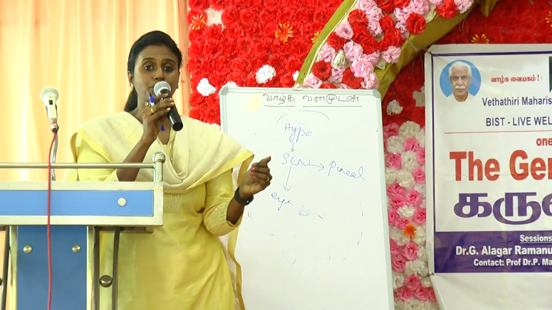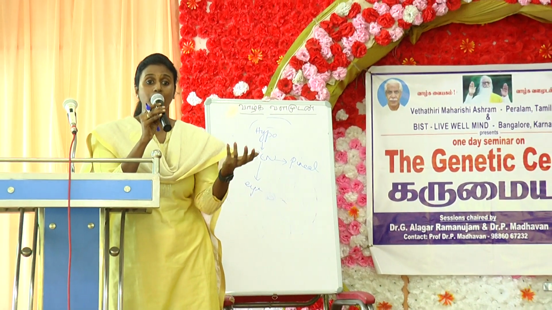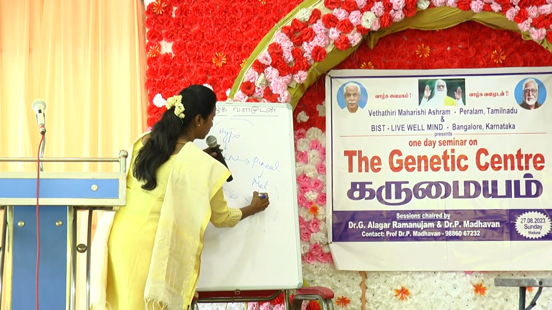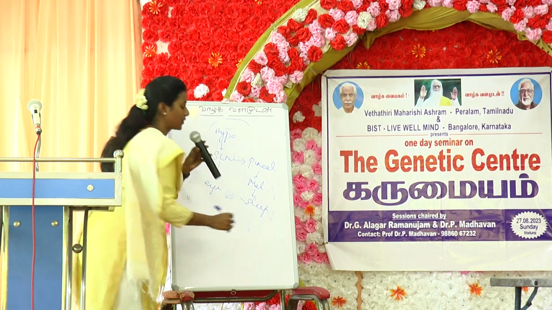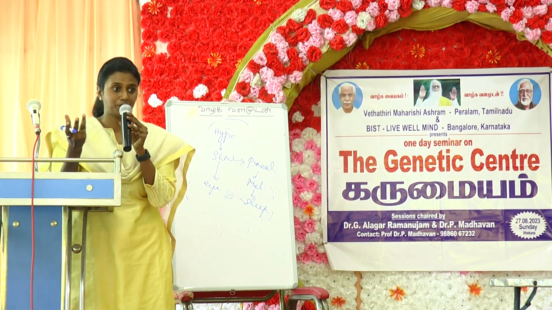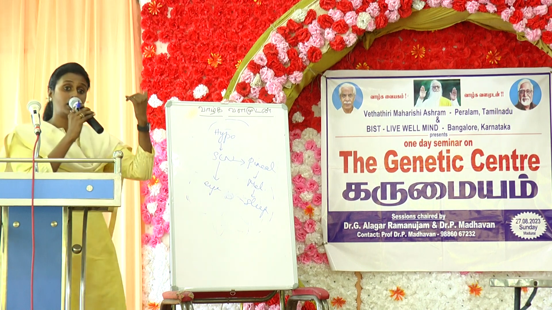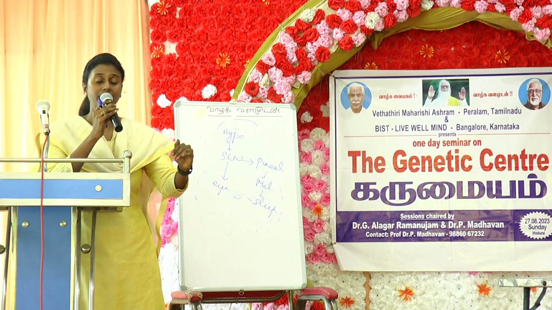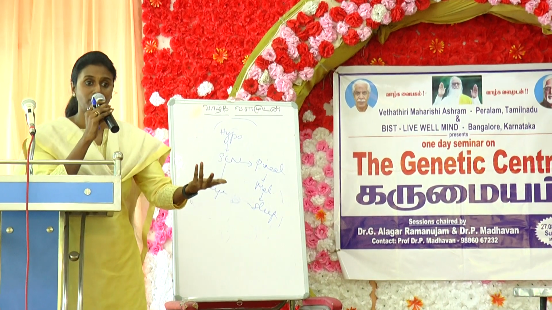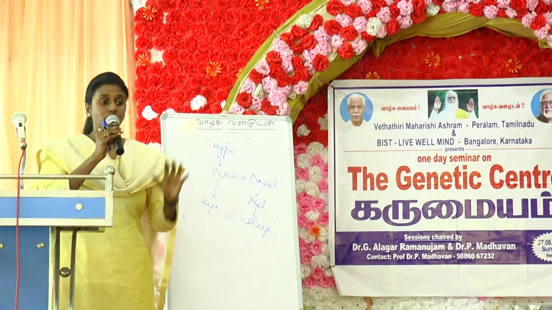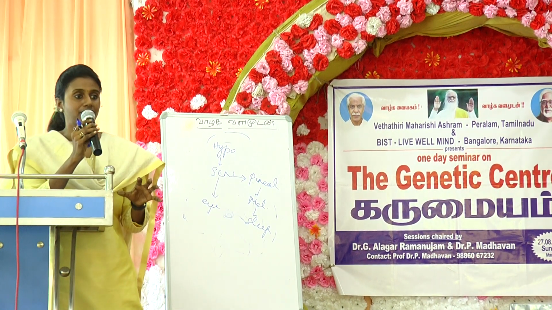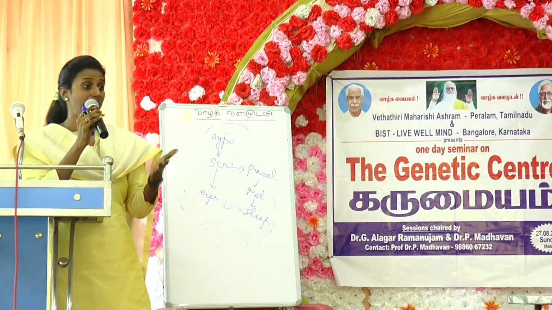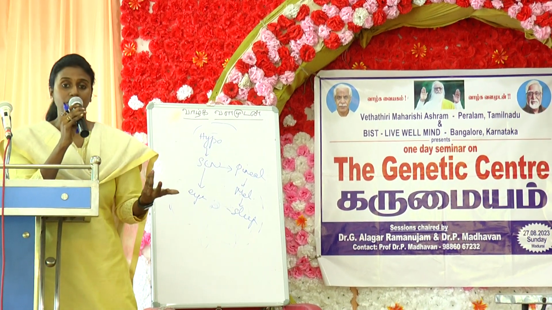The pineal gland produces an enzyme or a chemical called melatonin. Melatonin is again a sleep producing enzyme. So the suprachiasmatic nucleus gives the information that darkness has come to the pineal gland. Now the pineal gland will start to produce melatonin. Melatonin will induce sleep. So in sleep there are certain activities of the brain that are shut down, that are a little inactive, but certain other parts of the brain are active.